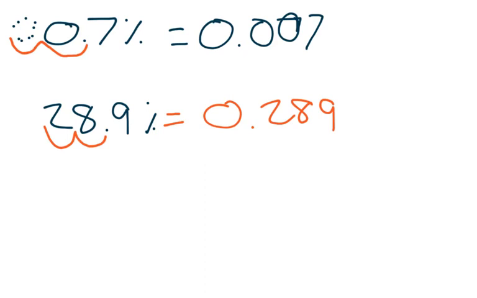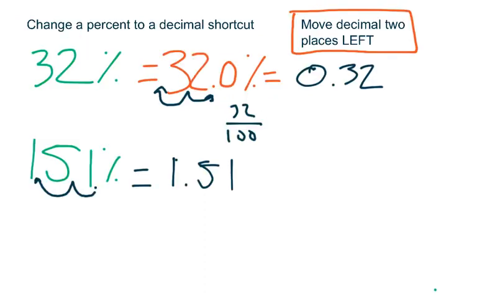So all you need to remember is to move the decimal 2 places to the left. If you're dealing with all whole numbers like we were in the first page over here, you just assume that there is a decimal at the end of the last number before the percent, and then you can move it 2 places from there. So use the shortcut.